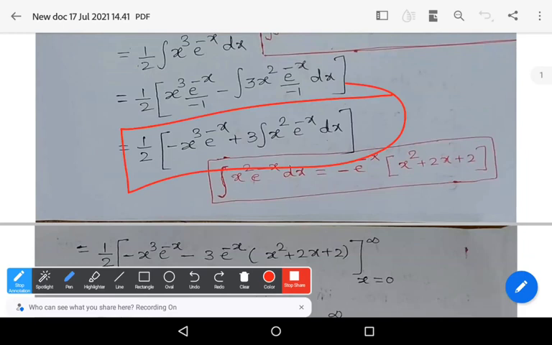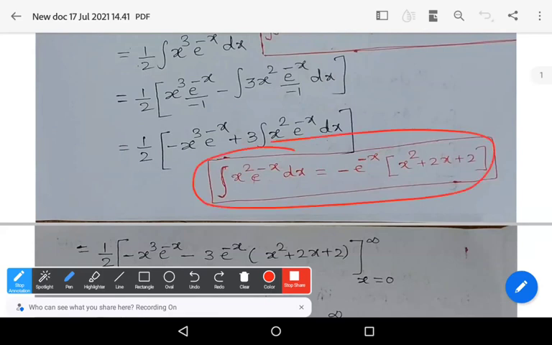So it is very difficult to apply integral f of x g of x repeatedly. So there is a shortcut formula for integration. Integral x square e power minus x dx is equal to minus e power minus x into x square plus 2x plus 2. Apply this formula here. Learn this formula by heart.